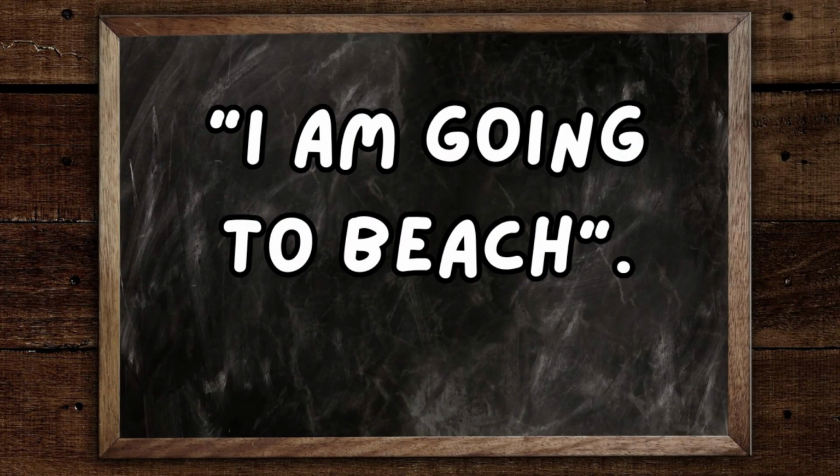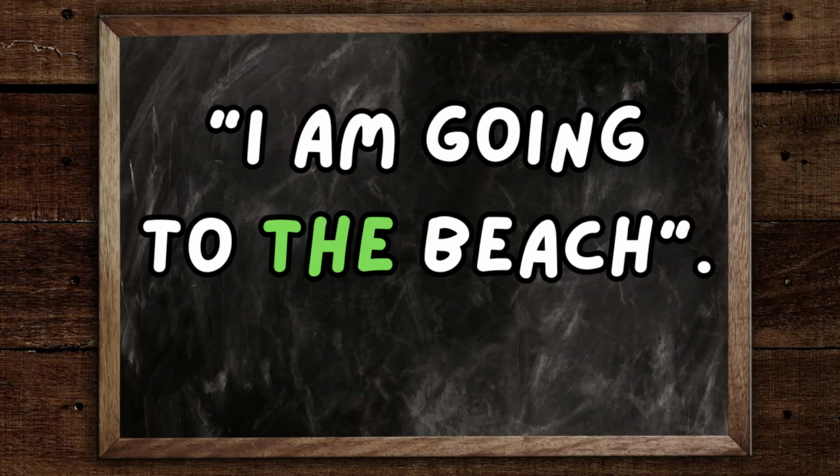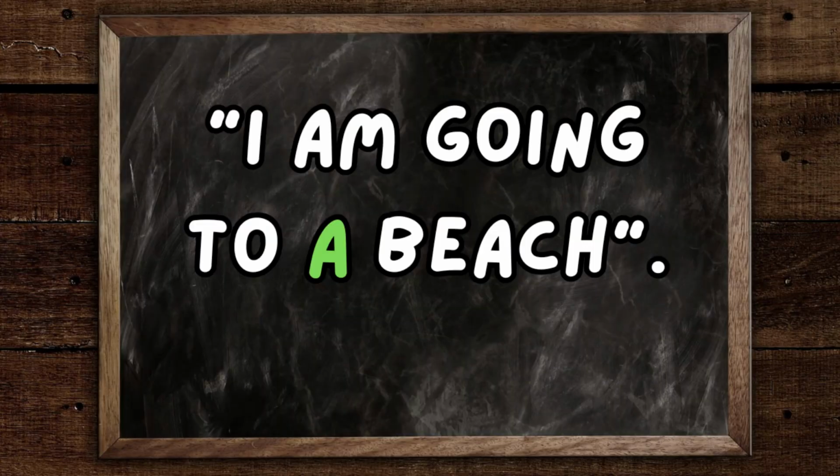I am going to beach. So of course, when you say a sentence like that, anybody will understand you and everyone will know what you are talking about. But of course, there's something missing, of course, articles. So let's go correct that sentence. I am going to the beach, or we can also say, I am going to a beach.